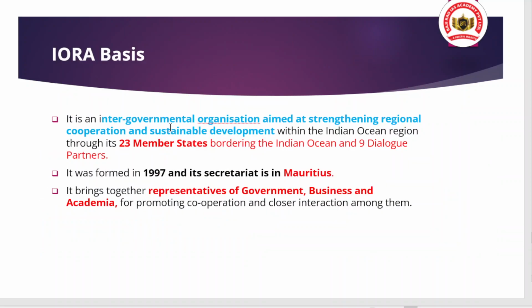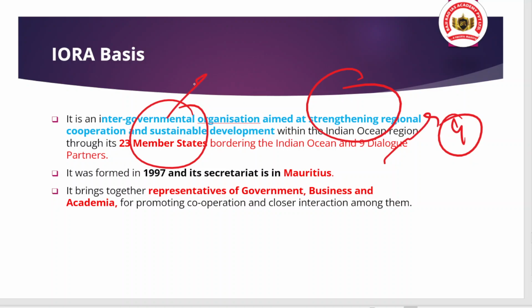And when we talk about IORA basics, it is an intergovernmental organization aimed at strengthening regional cooperation and sustainable development within the Indian Ocean region. We have 23 member states bordering the Indian Ocean, and 9 dialogue partners. You don't need to remember the dialogue partners. Okay, you just have to remember which member states are a part of it. It was formed in 1997, and its secretariat is in Mauritius. And Mauritius is basically a country located where? Okay, tell me in the comment section.